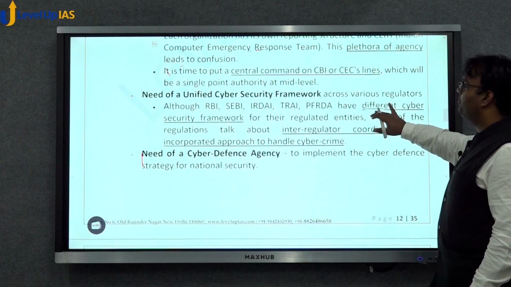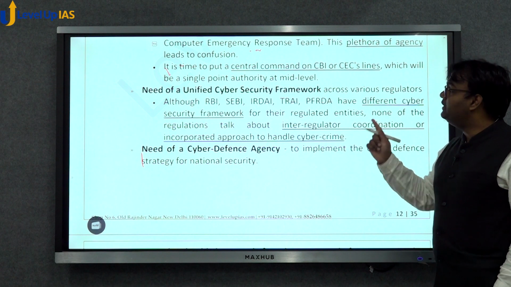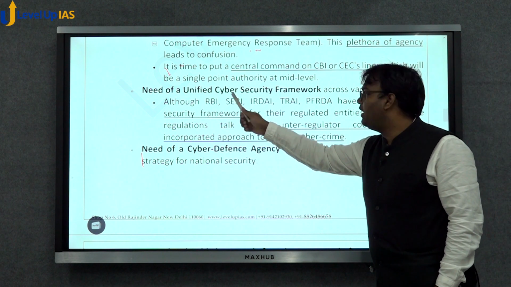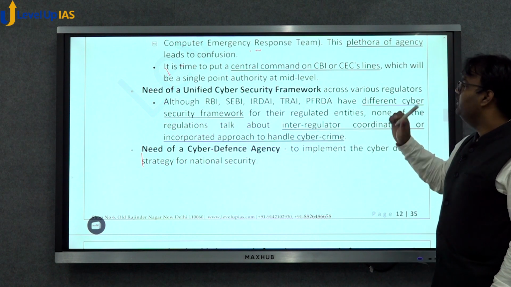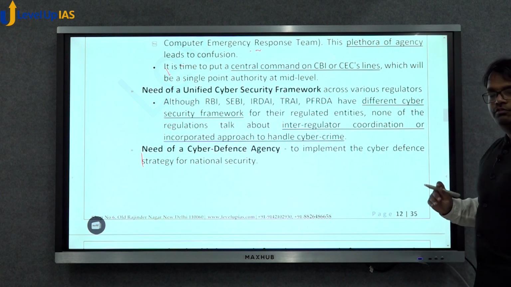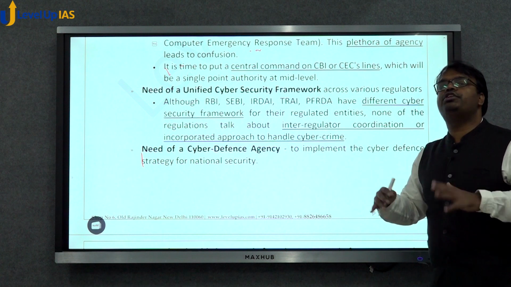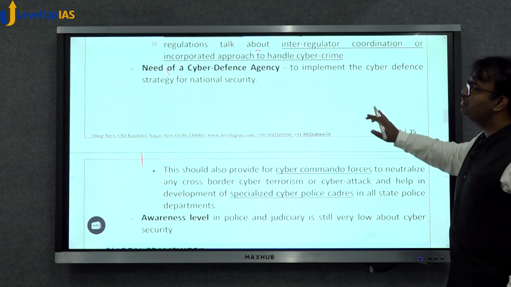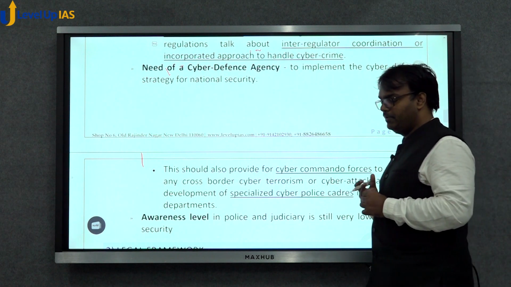Then this lack of a unified cybersecurity framework is also across different regulators. As I was saying, RBI, SEBI, IRDAI, TRAI have different cybersecurity frameworks, and inter-regulator coordination is missing. That needs to improve. Then we also need to set up a cyber defense agency.